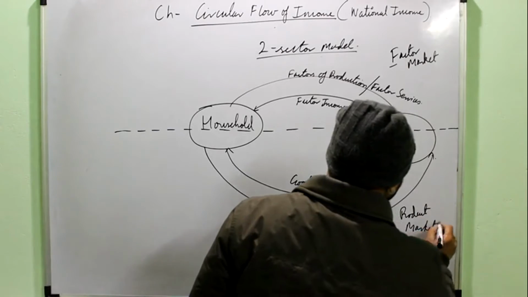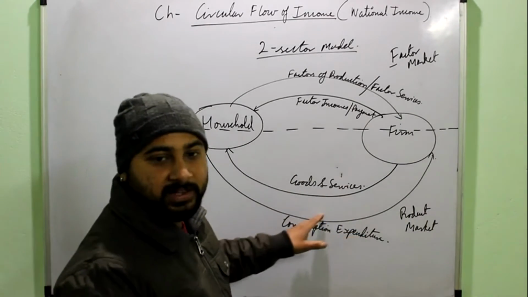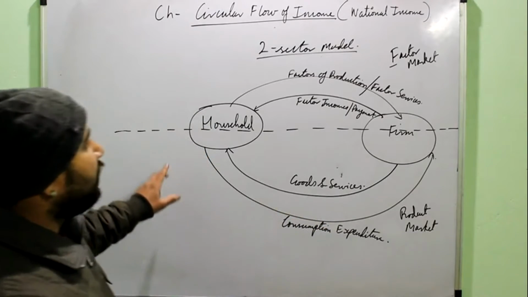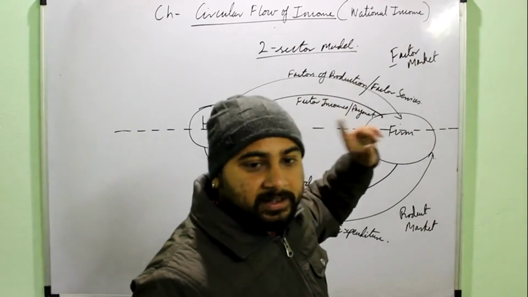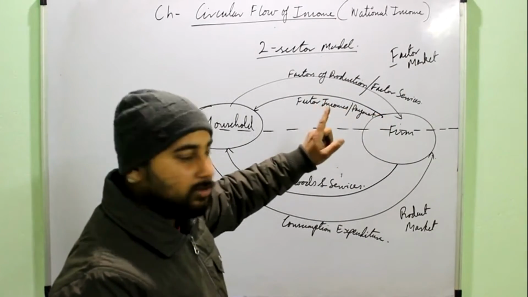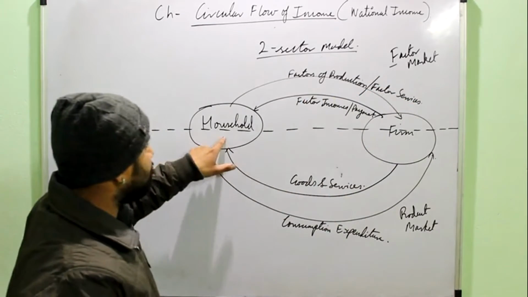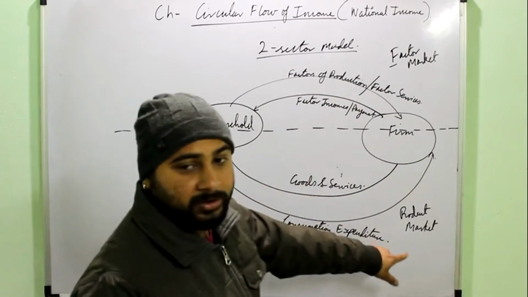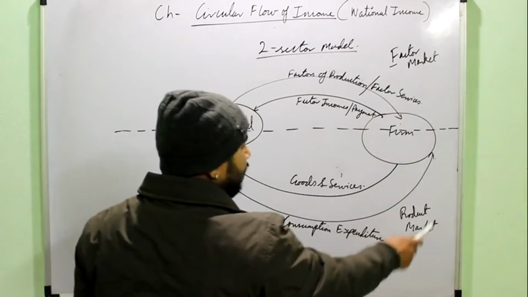While the lower half is known as the product market, because here products or goods and services are being bought and sold. So we always have to remember that sellers approach the factor market. This we have done in the forms of market chapter also. Sellers will go to the factor market and the buyers, the household or the consumers, go to the product market. This you have to remember, and maybe you are asked to define a factor market or a product market.